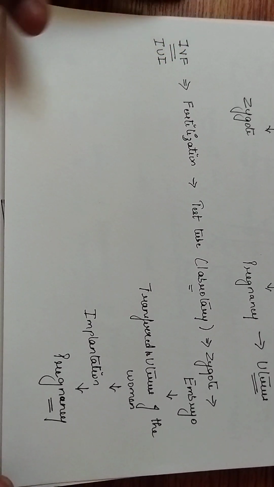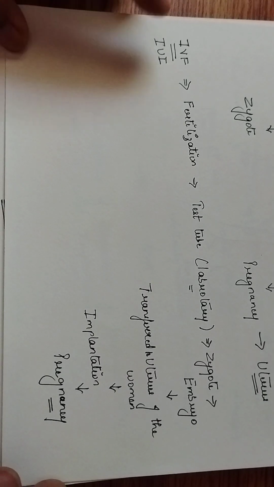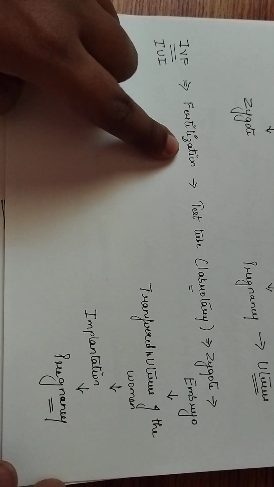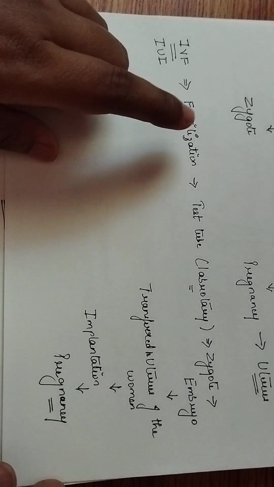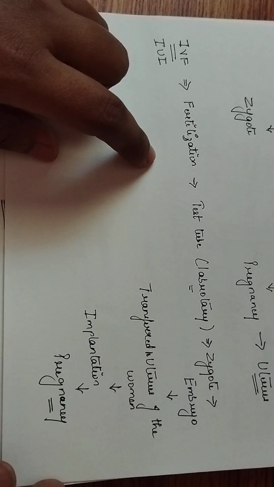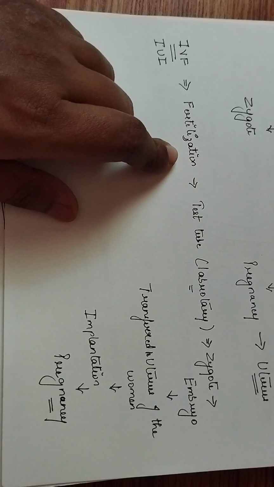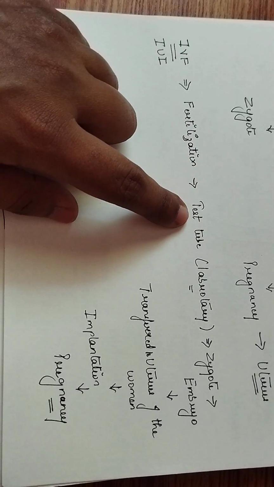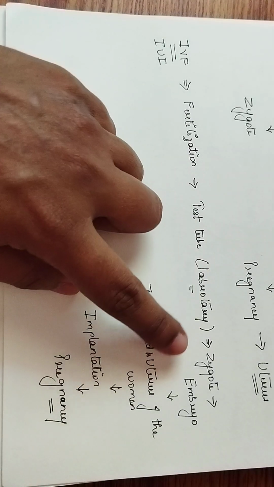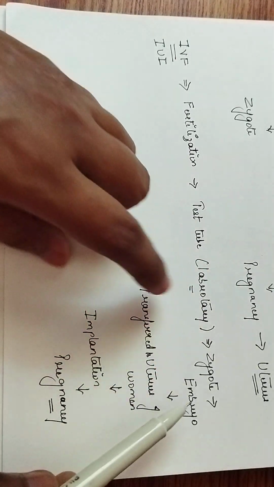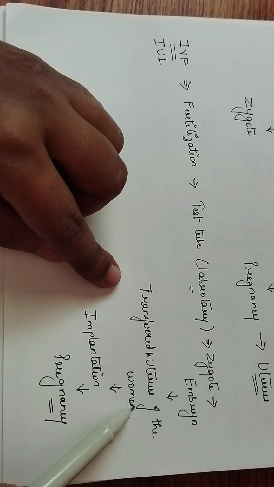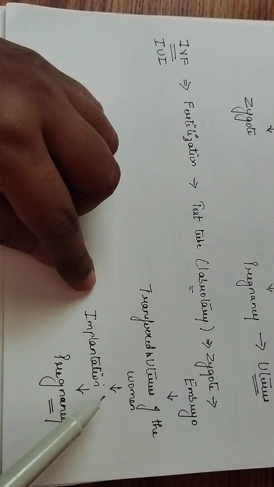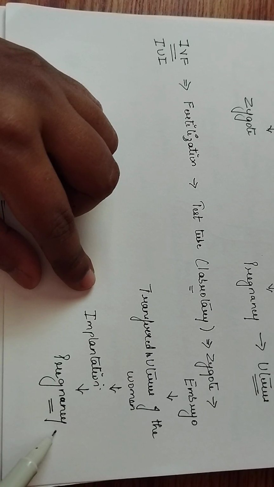Are we clear of how IVF works? Instead of fertilization happening inside the fallopian tube, here the fertilization is done inside a test tube. The male and the female gamete, that is sperm and ovum, are taken from the man and woman and then used to fertilize. Post that, the zygote which is formed is left to multiply and give rise to the embryo. This embryo is then transferred into the uterus of the woman, where the embryo will attach itself to the uterine wall, leading to implantation, and then after the implantation happens, pregnancy.